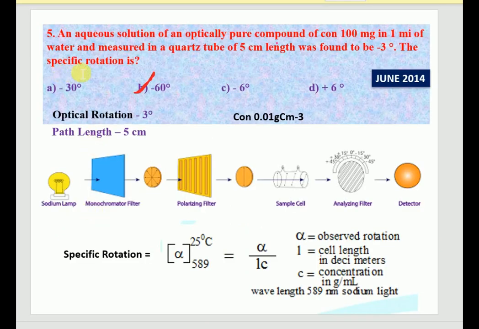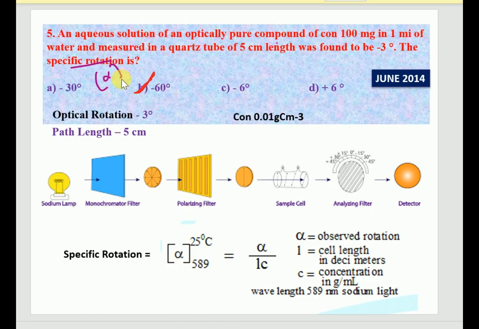Coming to the next question: an aqueous solution of an optically pure compound of concentration 100 mg in 1 ml of water, measured in a quartz tube of 5 cm length, was found to have an observed rotation of -3 degrees. They are asking for the specific rotation value. Here, the specific rotation alpha